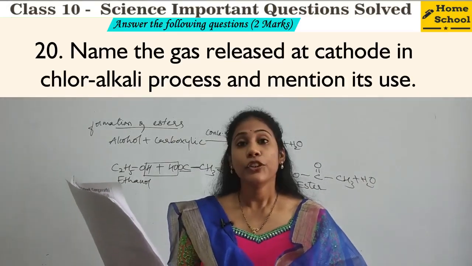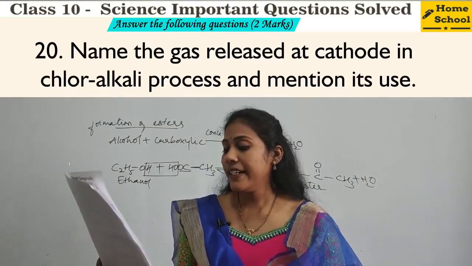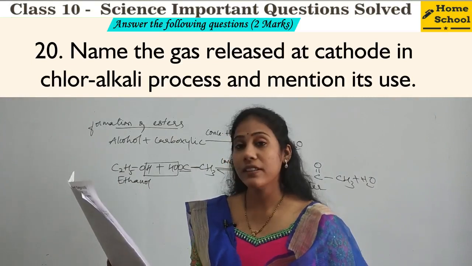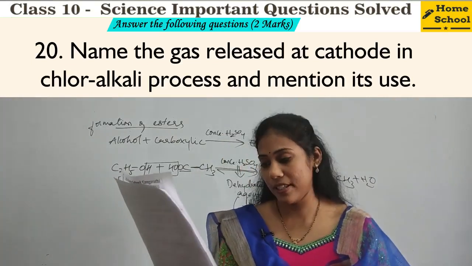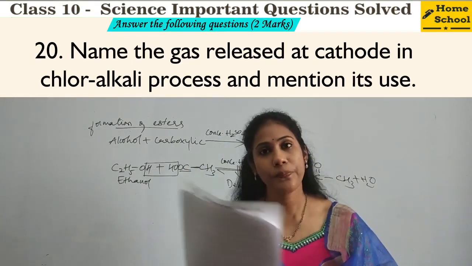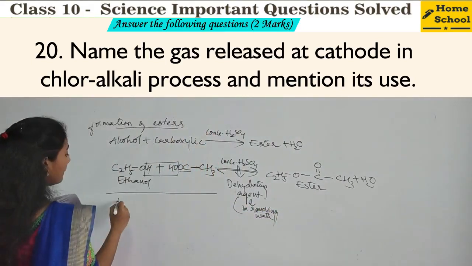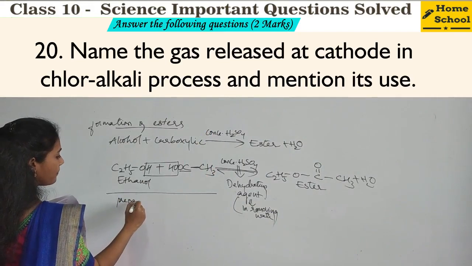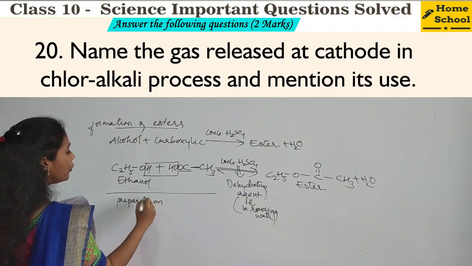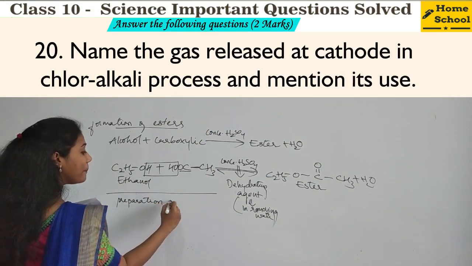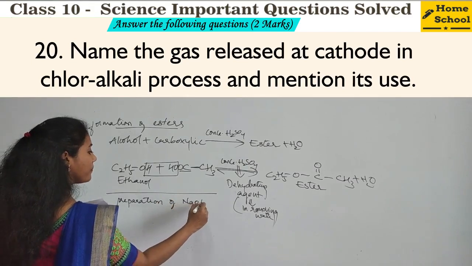Fine. 20th question. Name the gas released at cathode in chlor-alkali process and mention its use. So what do you mean by chlor-alkali process? Preparation of NaOH. Yes? So through chlor-alkali process, you can prepare NaOH. Yes or no?